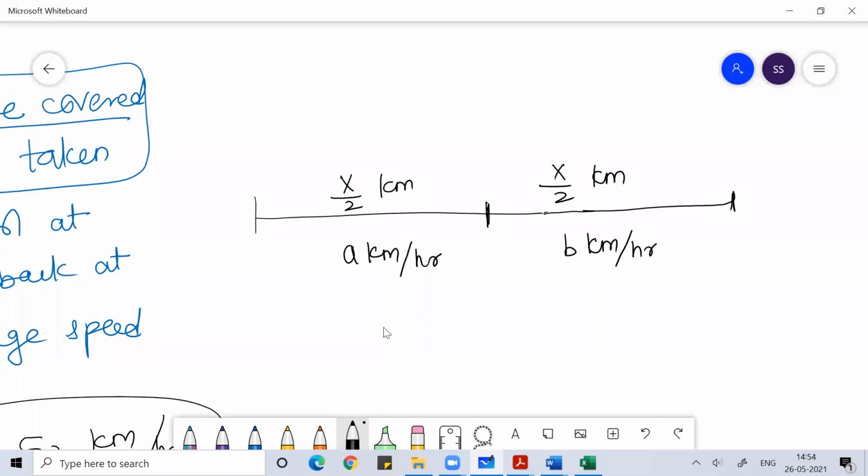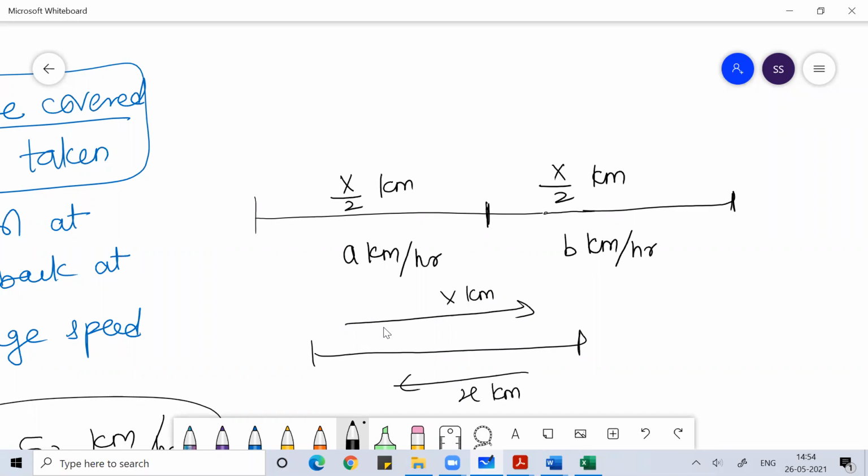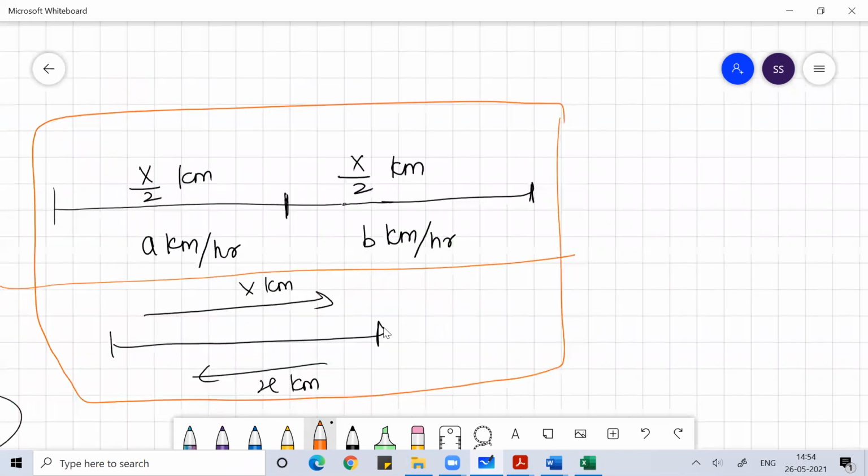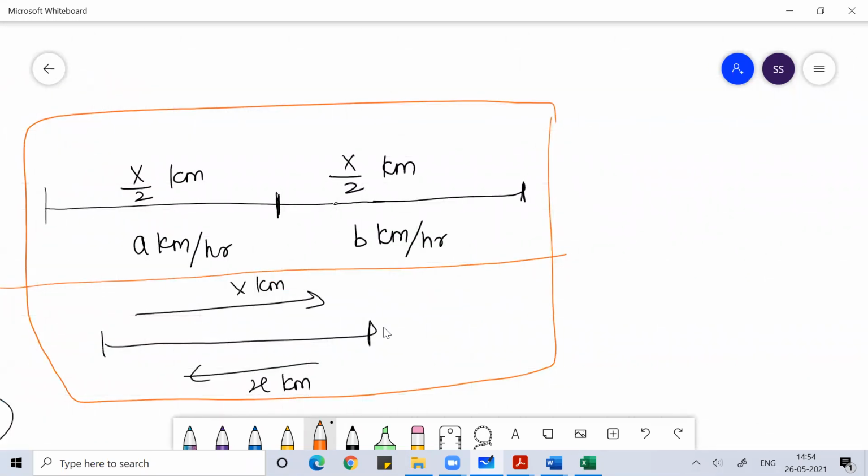Here you went x kilometer and you came back x kilometer. So in time, speed and distance, if your distance is the same and two speeds are given, here you went at a kilometer per hour and came back at b kilometer per hour.